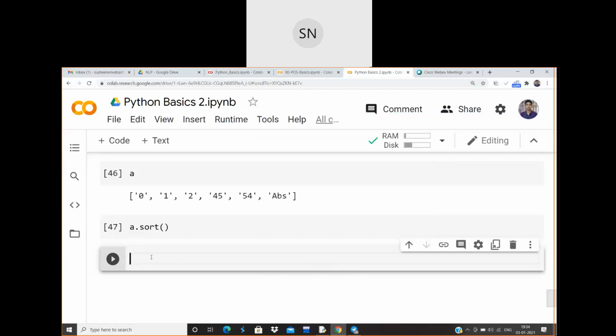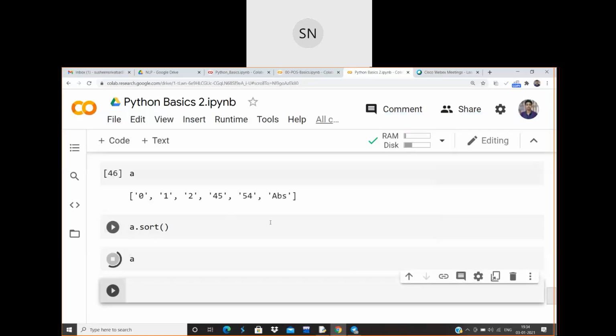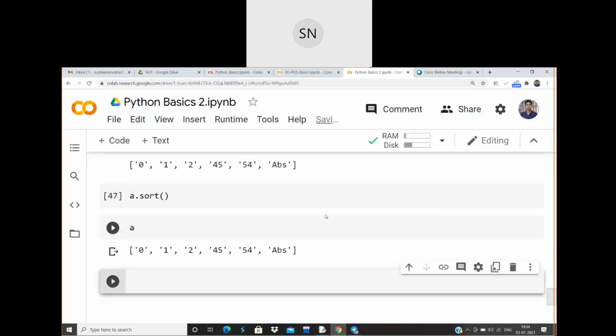Same value comes. 0 1 2, same comes. Okay. 0 1 2 3. So hence we can actually say that the preference is actually given to the integer numbers which are present over here rather than the strings.